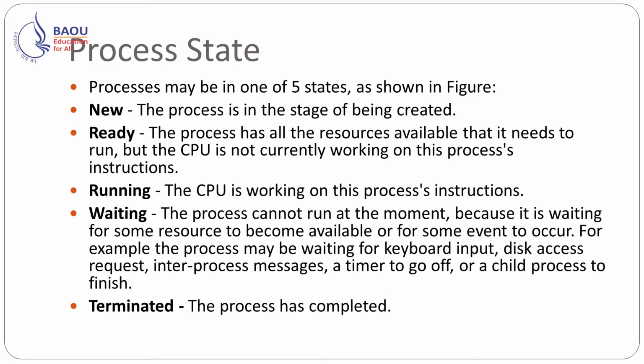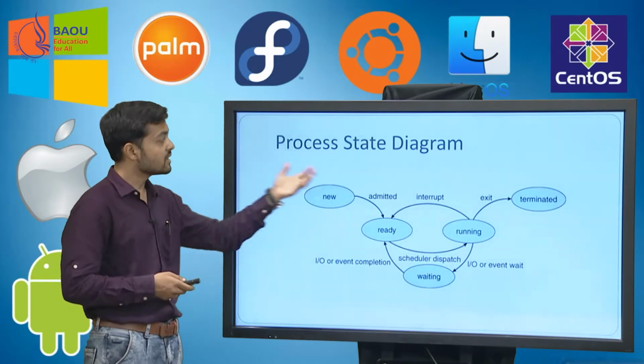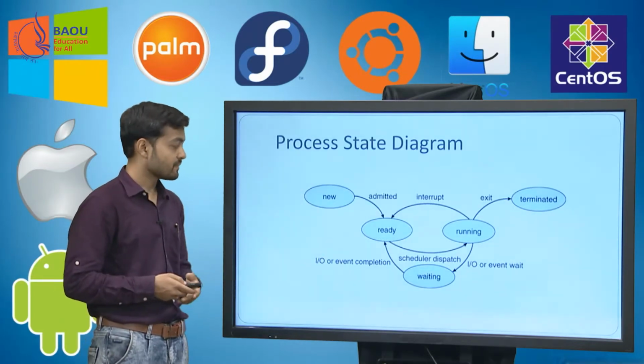Waiting means the process can't run at the moment because it is waiting for some resource to become available or for some event to occur. For example, the process may be waiting for keyboard input, a disk access request, inter-process messages, a timer to go off, or a child process to finish. When the process is in terminated state, it means the process has completed. So this is the process state diagram.